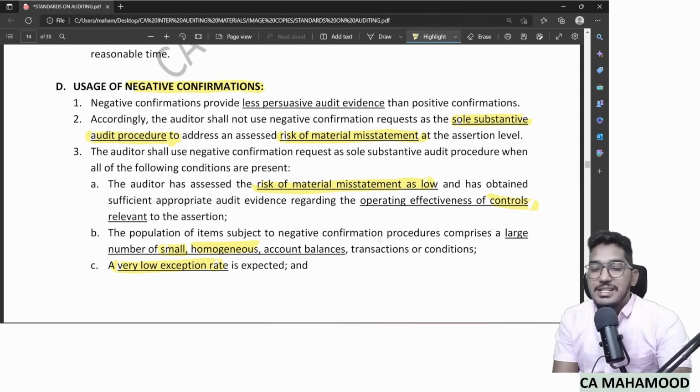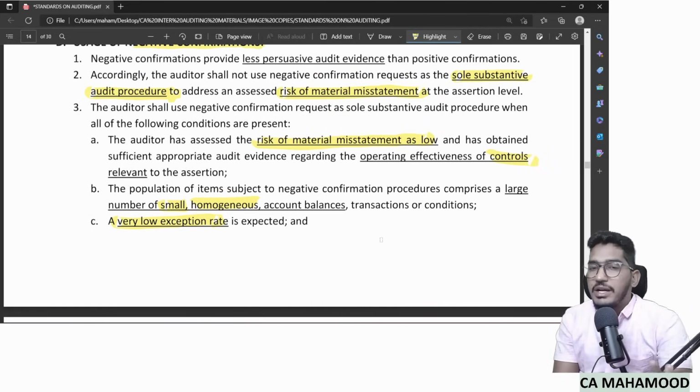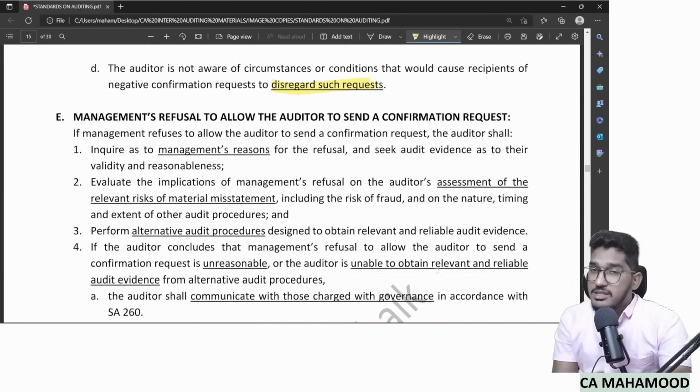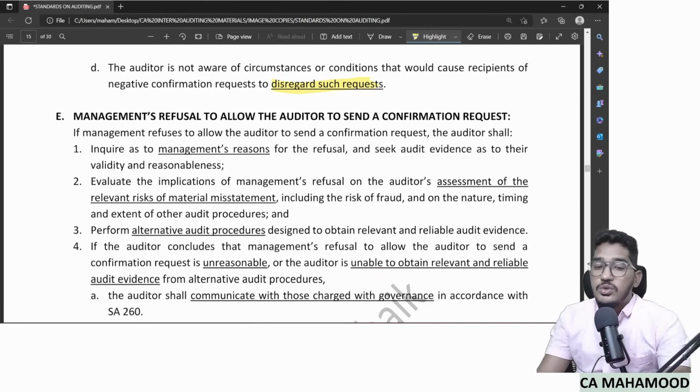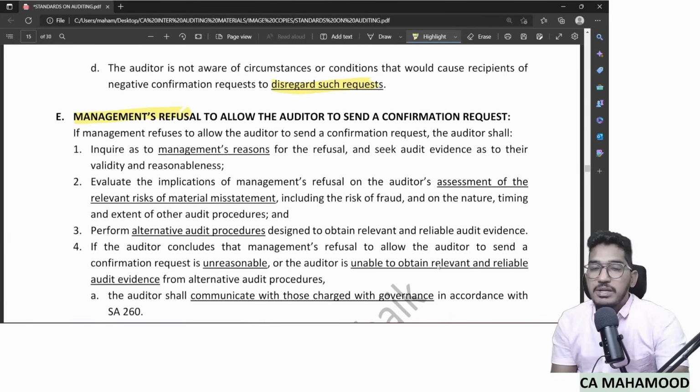You can use it in areas where risk is low, controls are effective, items are small and homogeneous, exceptions are very low, and you know the third party very well, that he will not disregard your request. And sometimes what will happen is, you want to send a confirmation request to the third party, but the management is refusing you to do it. Management is stopping you from communicating with the third party. Now what should I do?